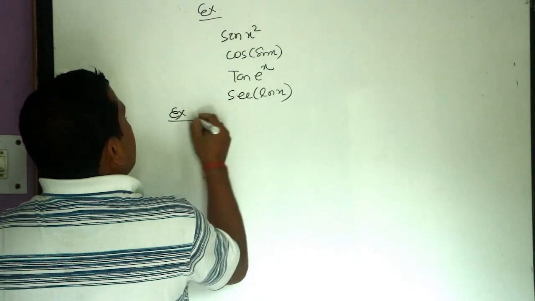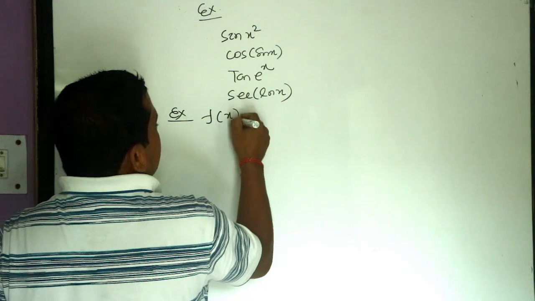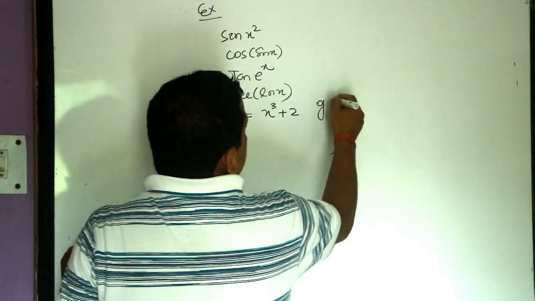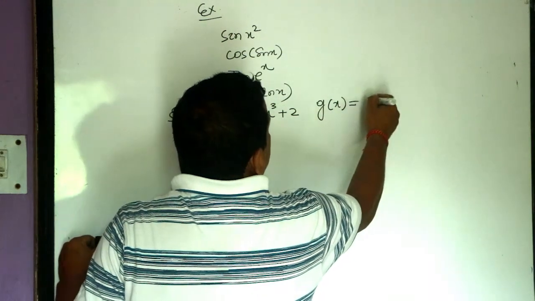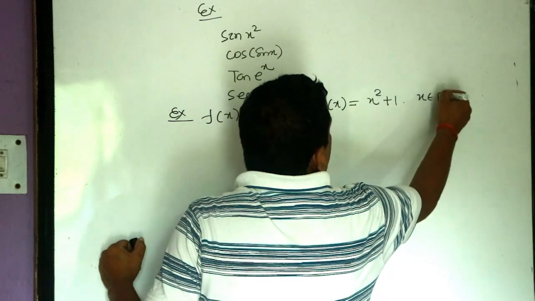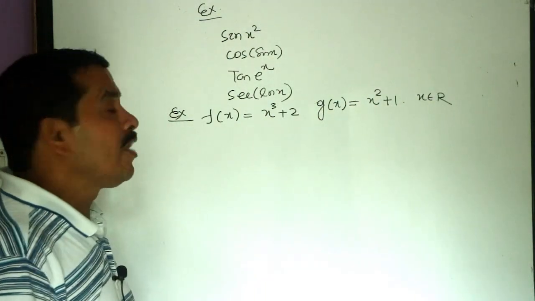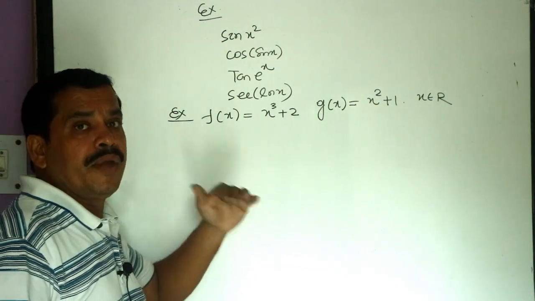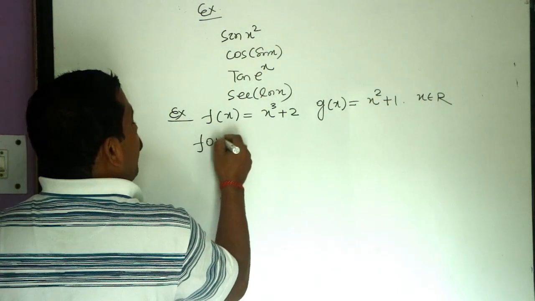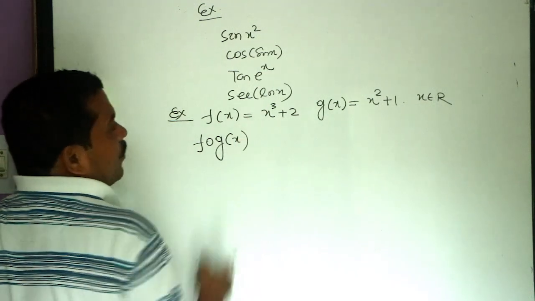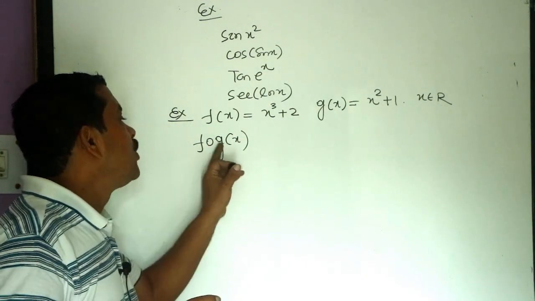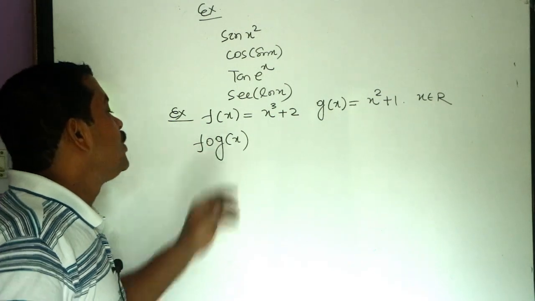Suppose the example: f of x is defined as x cube plus 2 and g of x is defined as x square plus 1, x belongs to set A. We have been given two formulas for the two functions. We have to find the composite function. First we have to find f of g of x. How can we find the composite? The symbol ∘ is for composition.